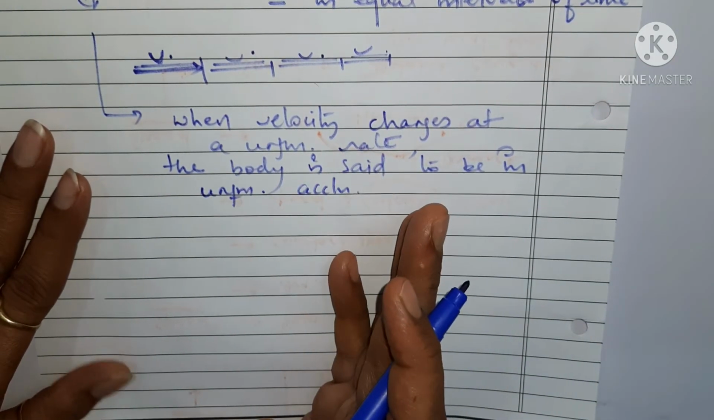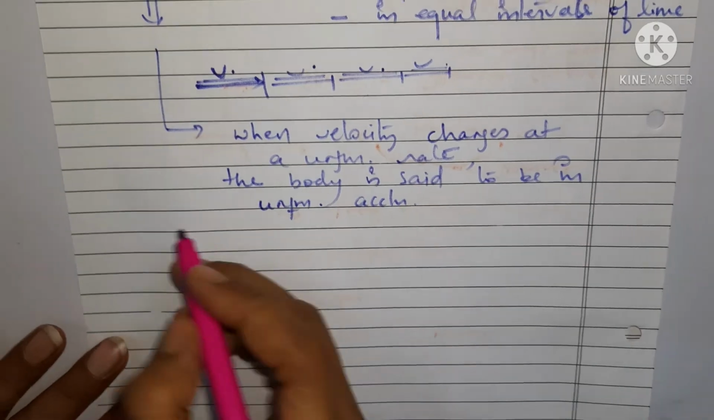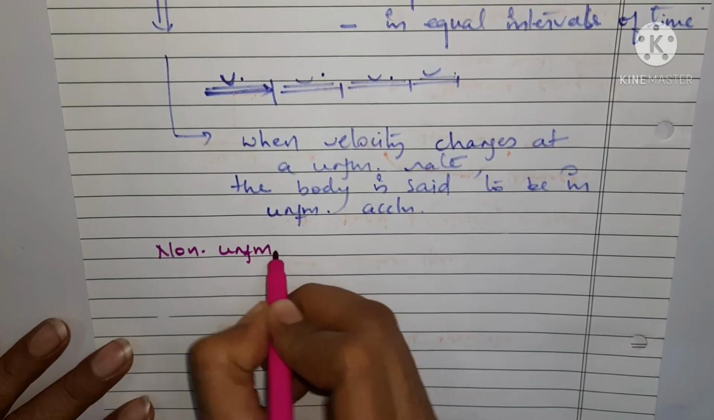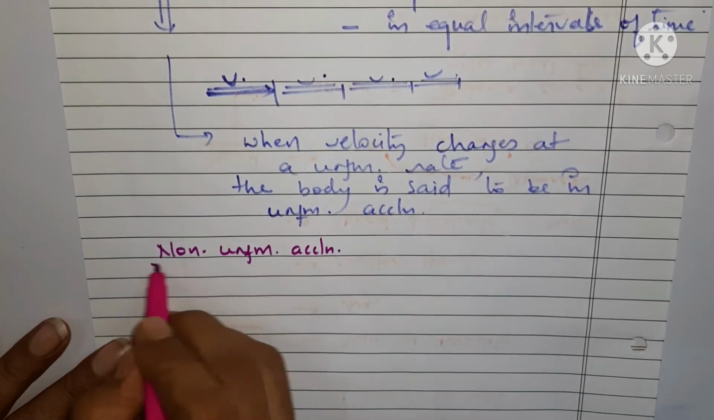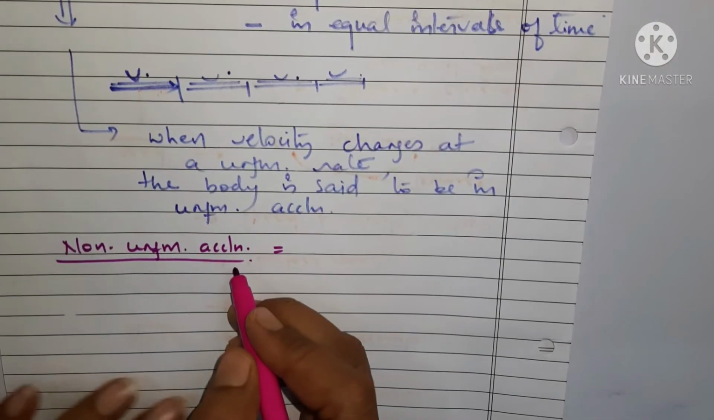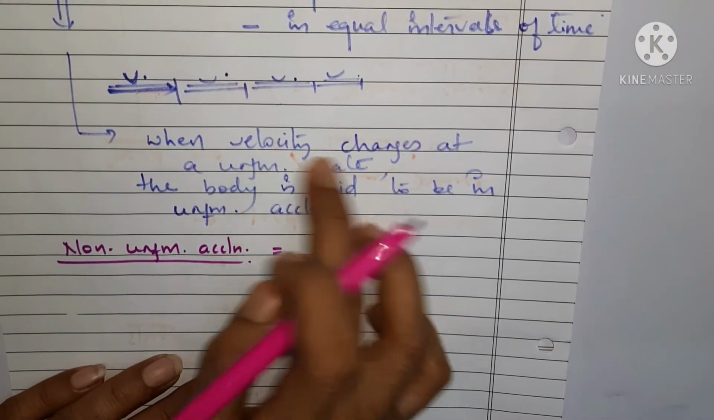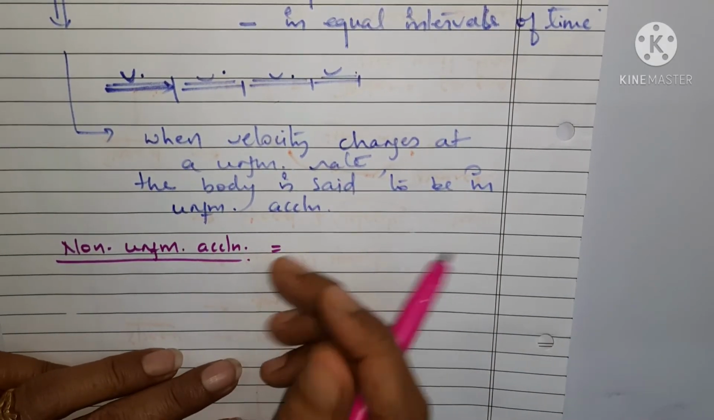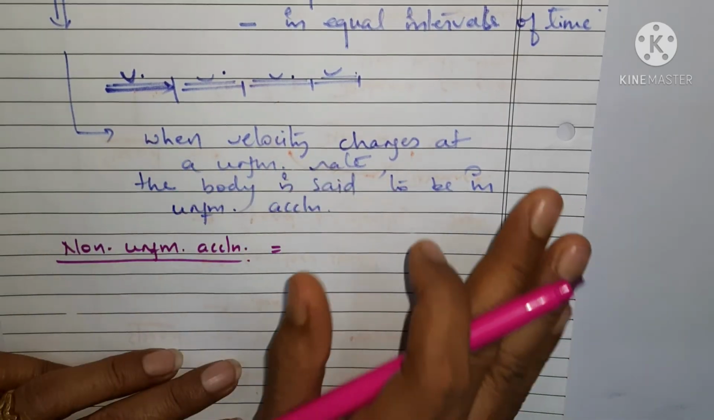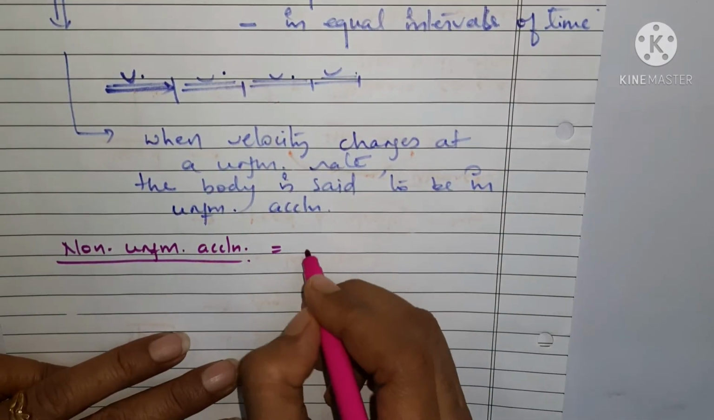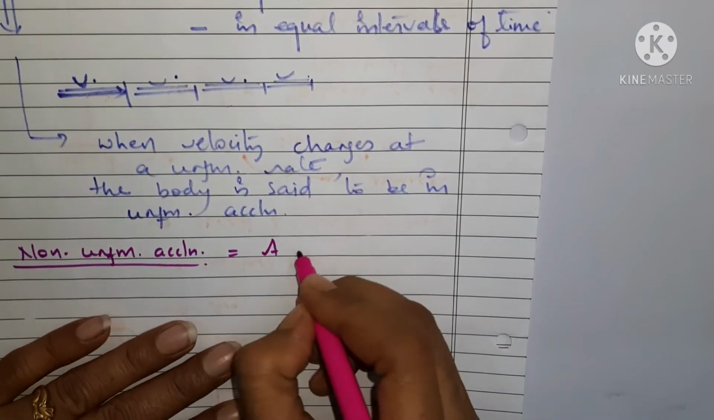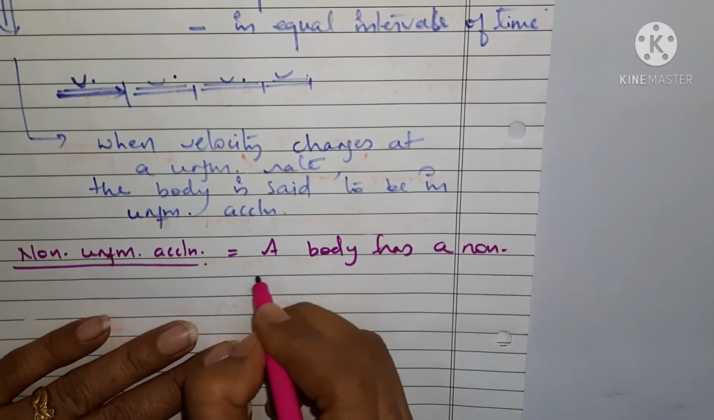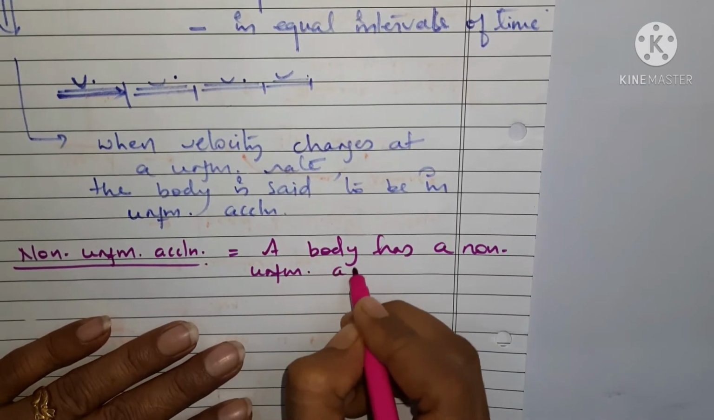Now let us try to understand what is non-uniform acceleration. Now non-uniform acceleration is just the opposite. Non-uniform acceleration, I am writing in short. You won't get uniformity in change in velocity. This change in velocity is not at all uniform. That means that a body has a non-uniform acceleration